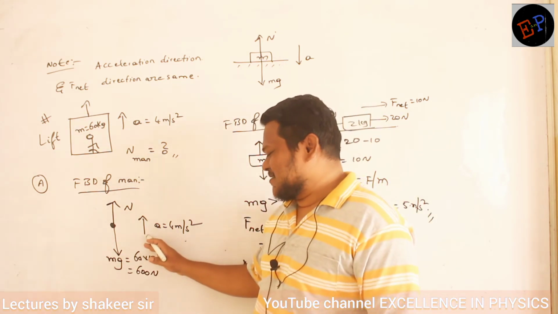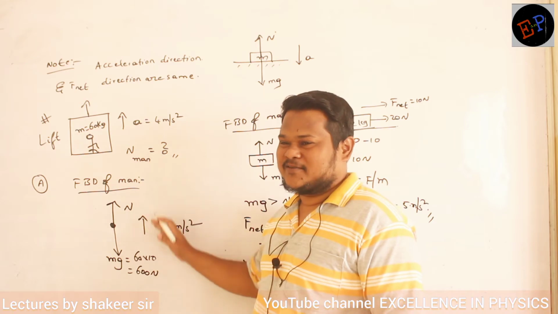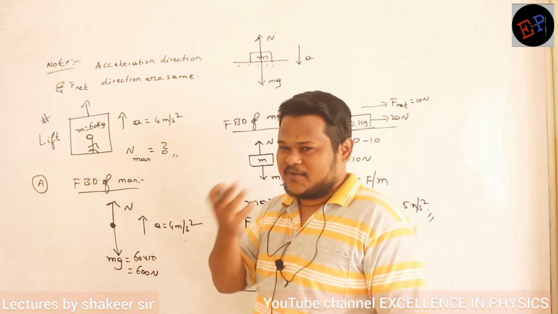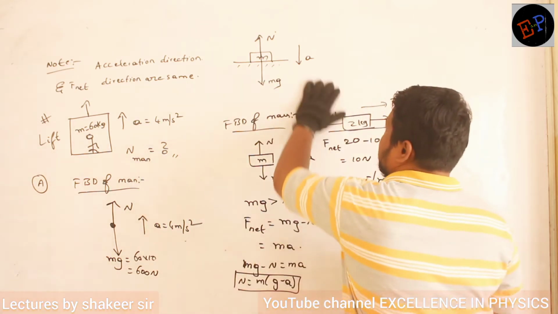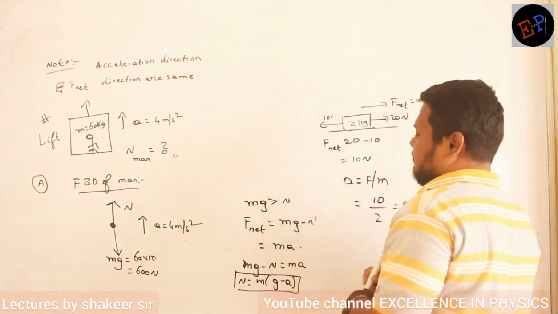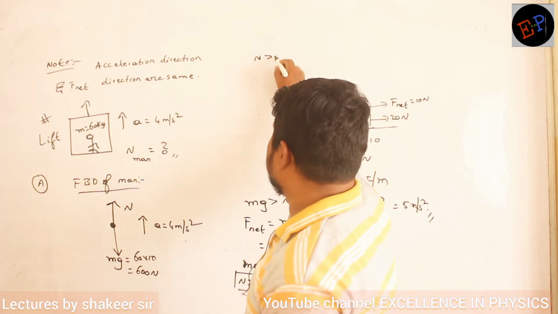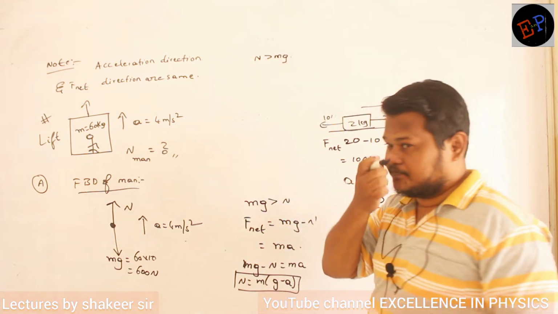Clear? So acceleration is in upward direction. It means that definitely a bigger force is present in the upward direction. So therefore what can I say? Therefore I can say, clear, normal reaction must be greater than mg. This is what I can say.